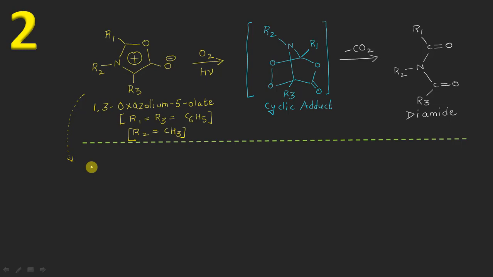So now I can draw an equivalent structure for this mesoionic molecule, which will be like R1 single bond, this 5-membered ring in this way. This has my R2, here is the R3 group, and this is the oxygen negative. Now I can put two double bonds here with a positive sign in this way, right?